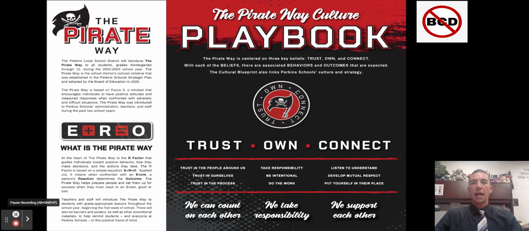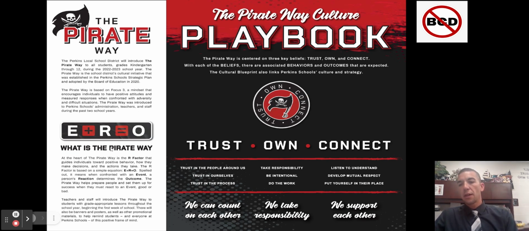And when we were at the assembly on Friday, I noticed speakers bringing up something called E plus R equals O, which is something you can see right on this front page with the black background written in white. You're going to hear a lot about E plus R equals O, and it is something we're going to use to help us make above the line choices, get better every day, and be the best versions of ourselves.